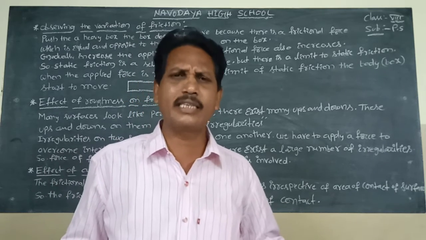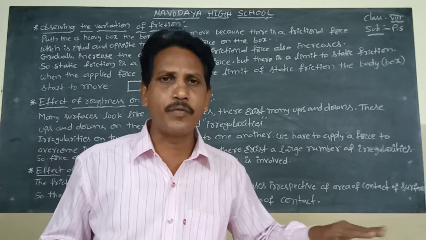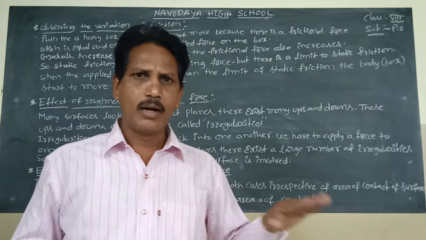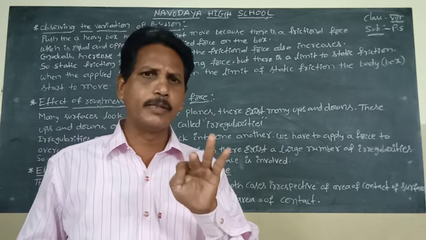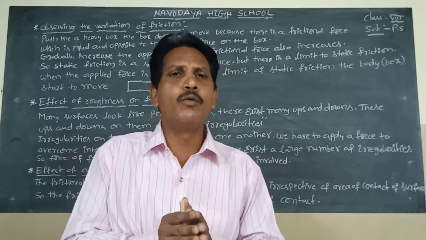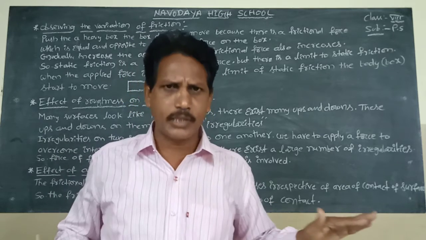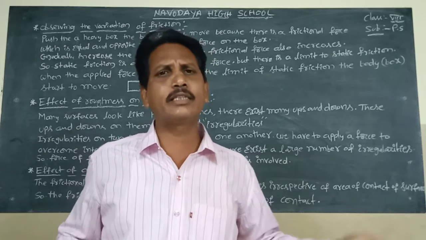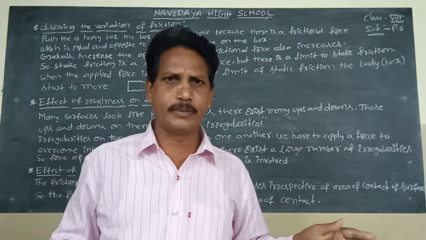These are very low frictional surfaces. Ice is a frictionless surface.